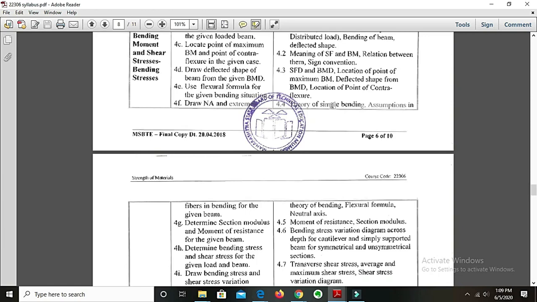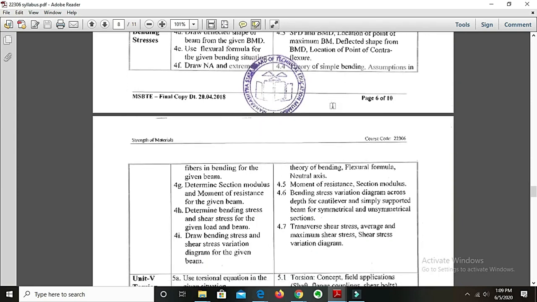What are the assumptions in theory of bending? That we are going to see. The flexural formula and the neutral axis. The flexural formula here is very important. It plays a very important role not only in this topic, but in further topics also. Then we will have moment of resistance. What is section modulus? We will study over here. Then we will study bending stresses, the bending stress variation diagram across the depth of cantilever and simply supported beam for symmetric and unsymmetric sections.